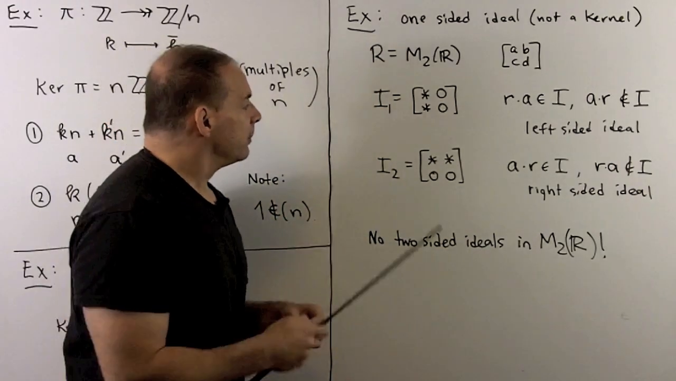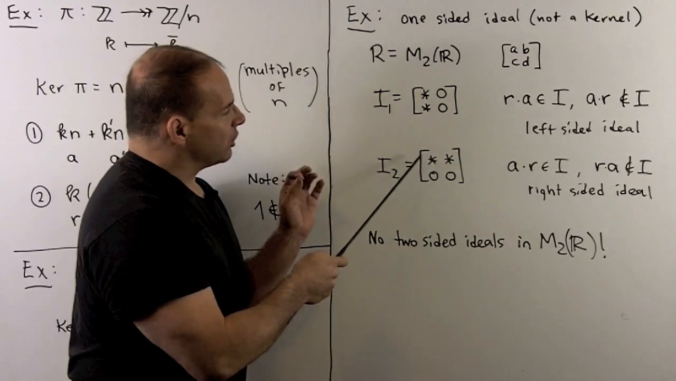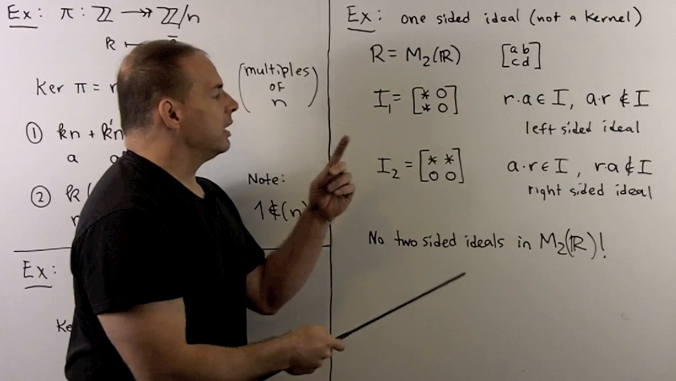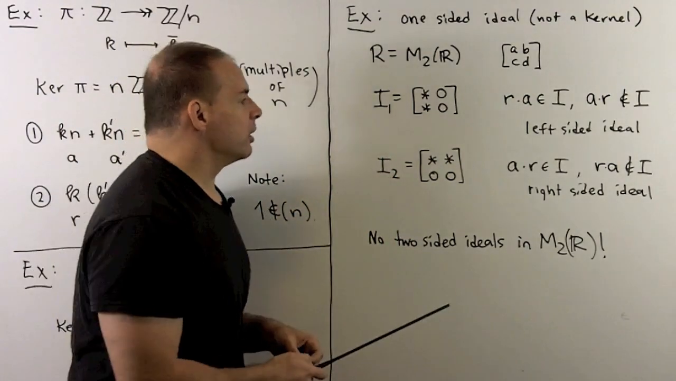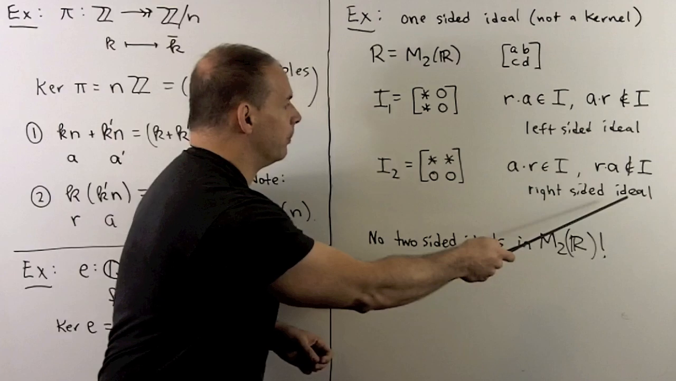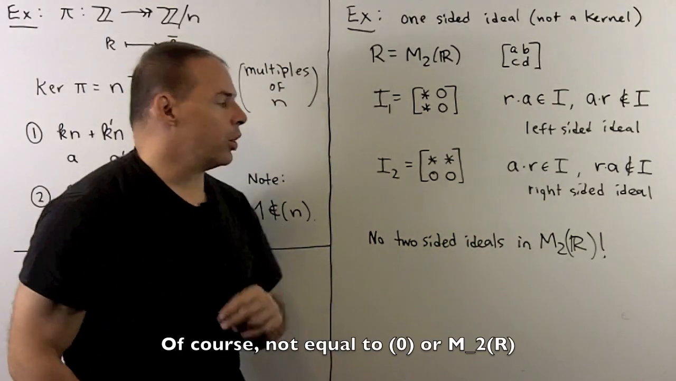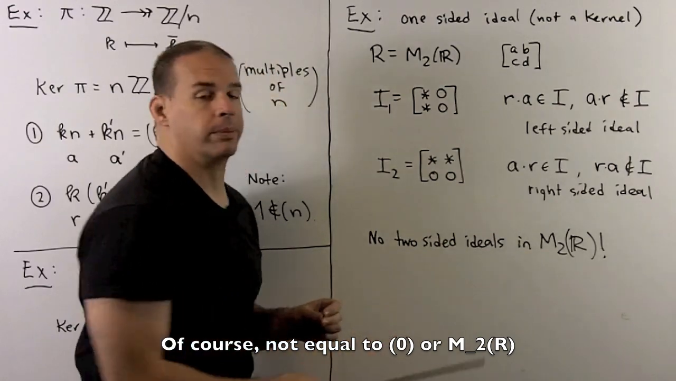On the other hand, take another ideal, I2. We'll have non-zero entries in the first row, zeros in the second row. Here, we can only multiply on the right to stay in the ideal. So this is going to be a right-sided ideal. A good exercise is to show that there are no two-sided ideals in the 2 by 2 matrices over the reals.